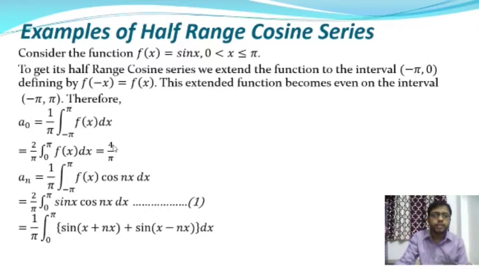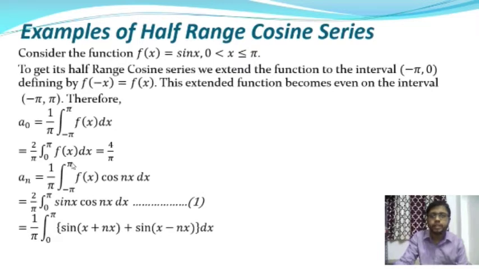After that we are going to find the coefficient an. Here an is equal to 1 by pi integration over minus pi to plus pi f(x) cos nx dx. This function is an even function, as well as differentiable and integrable in the interval minus pi to plus pi.